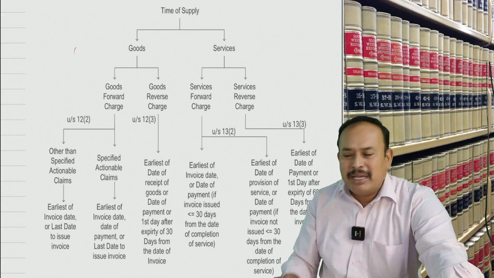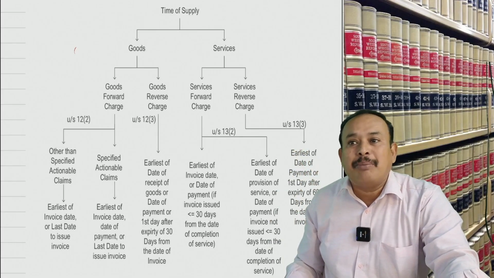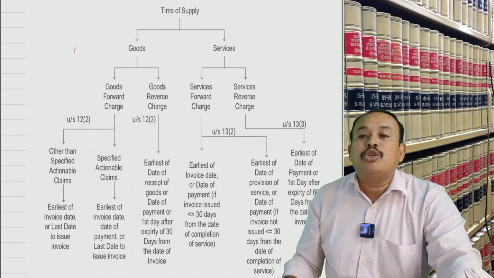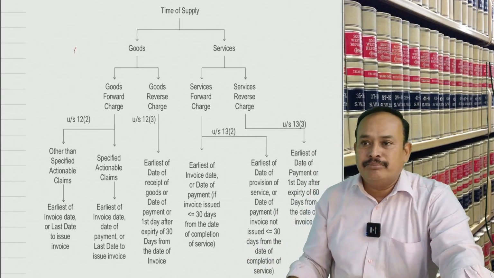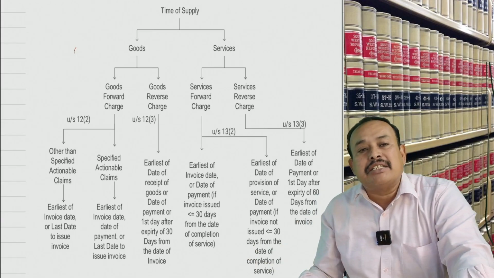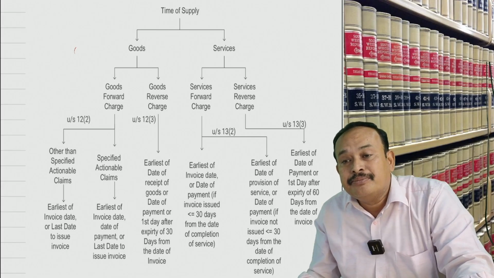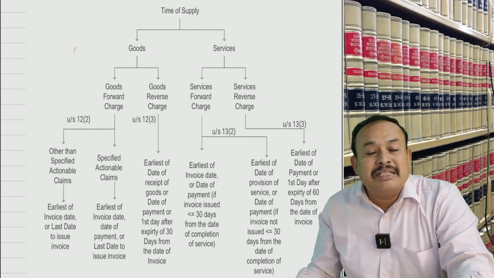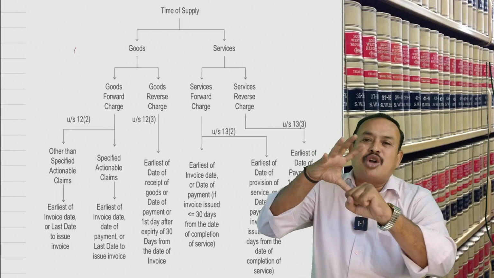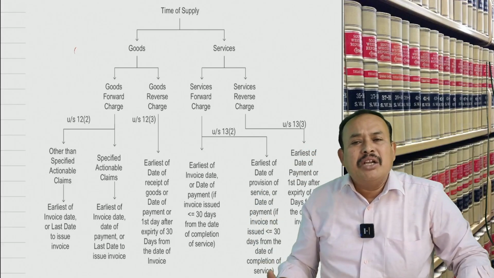Nowadays, taxpayers are running behind time of supply to know the correct time of supply, thereby to arrive at the correct due date to pay the GST in time. Resultantly, they avoid delayed payment of GST interest at 18% per annum, if not 24% per annum. Taxpayers want to know the correct point of levy. What is the point of levy? Time of supply.